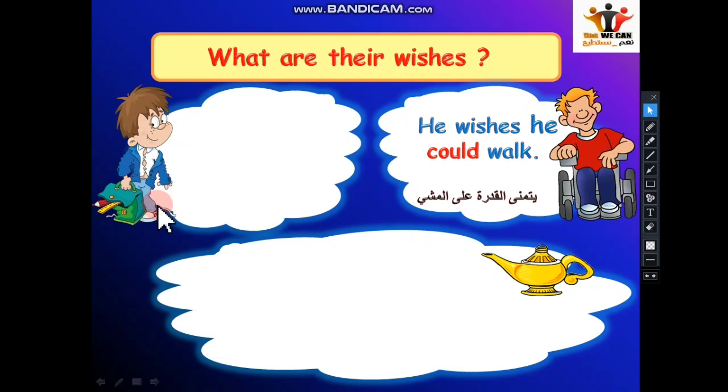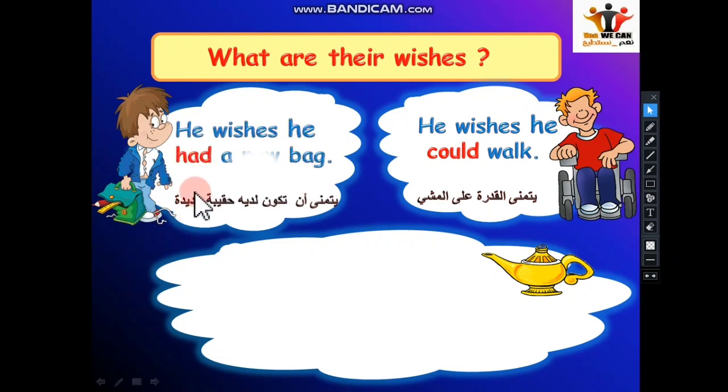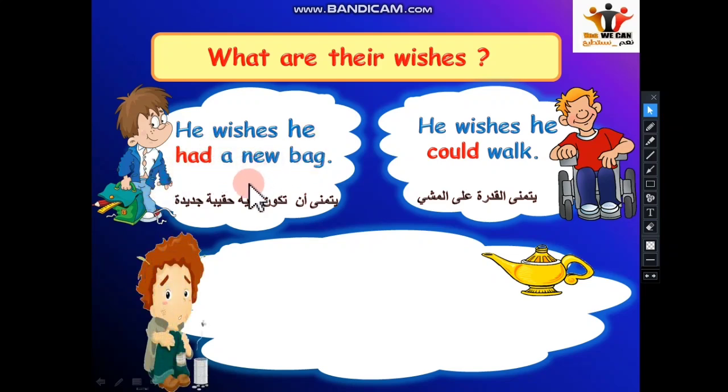What can you see here? It's clear that he's a student. What do you see about his bag? Does it look like a new one? Not exactly. So we say he wishes he had a new bag. He wishes he had a new bag. Why? Because in his present situation his bag is not new, or he doesn't have a new bag. So we say he wishes he had a new bag. Great.